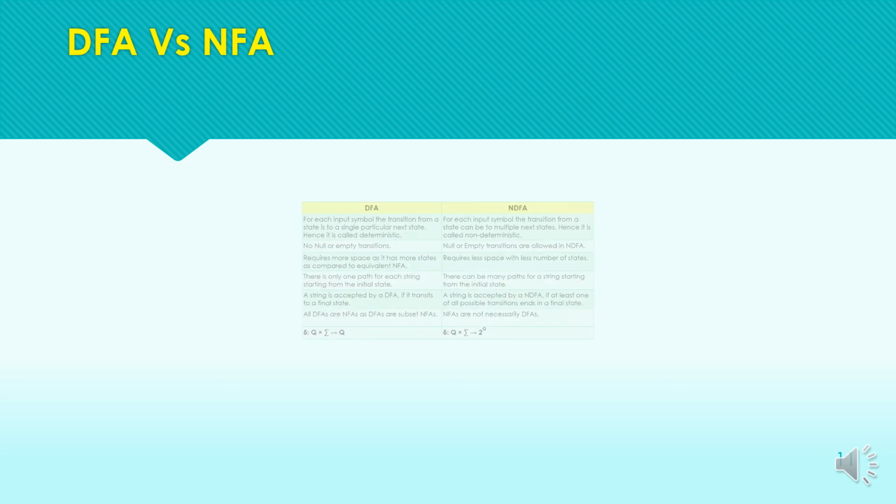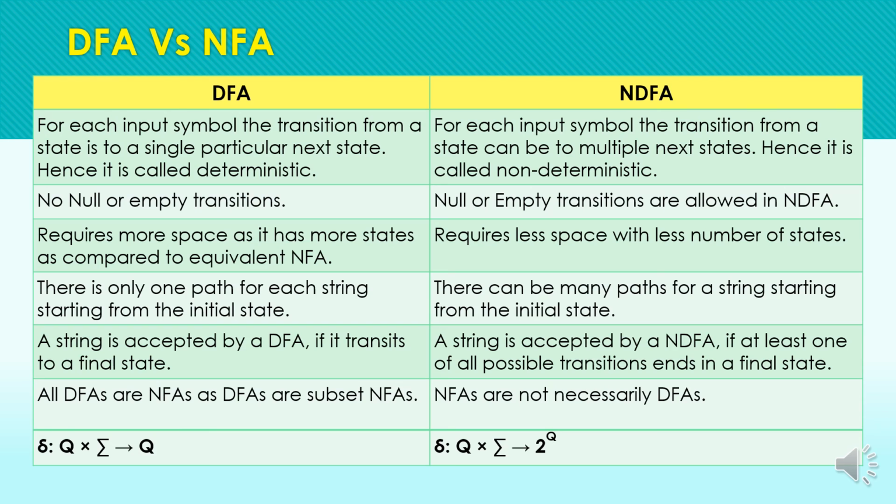Now what's the difference between the DFA and NFA? We have considered examples of both the DFA as well as the NFA. The difference between them is also an important question from the exam point of view, as this is a common question. You can go through these differences, and we have covered all of them in earlier slides. We have only one state as the resulting state in case of a DFA transition, and in case of an NFA transition we can have multiple states.